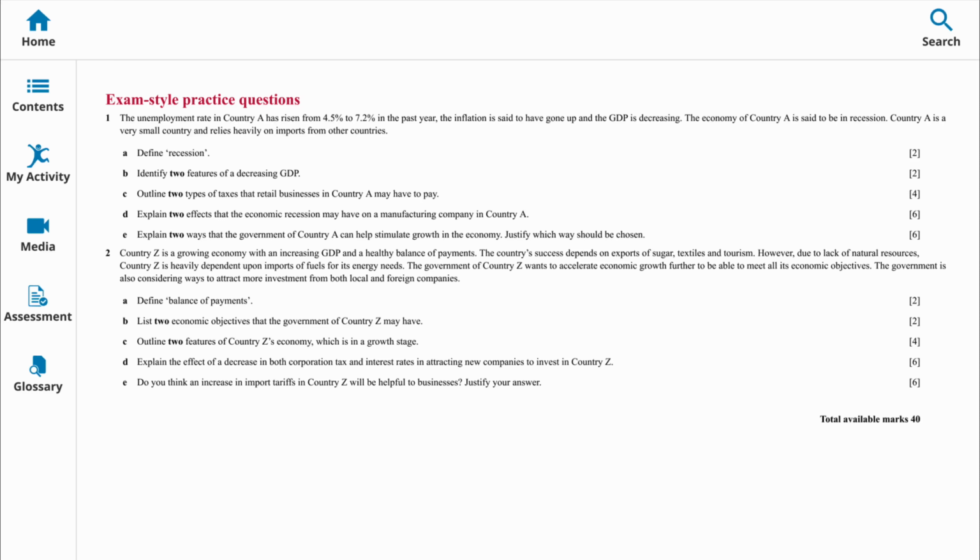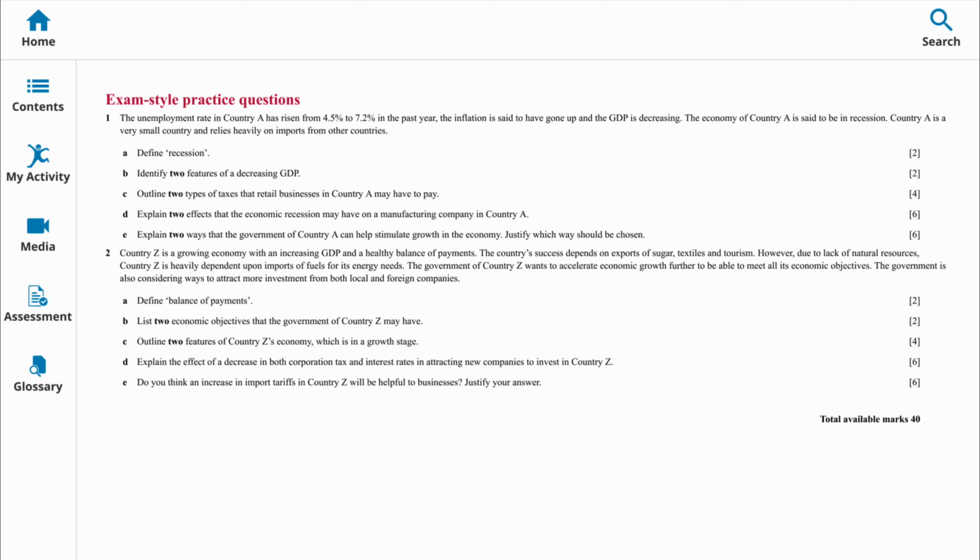Next, number D. Explain two effects that the economic recession may have on a manufacturing company in country A. So another two effects here. The first one could be lower sales or consumer demand. So your explanation could be manufacturers will reduce output or may reduce the size of the workforce, make employees redundant. So this could be the first one.